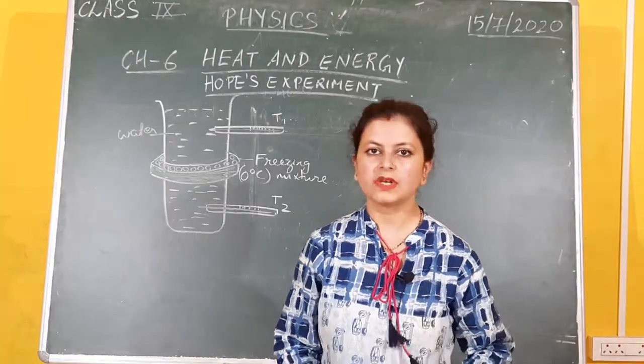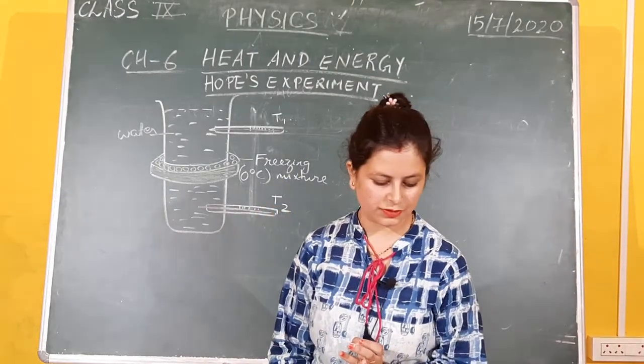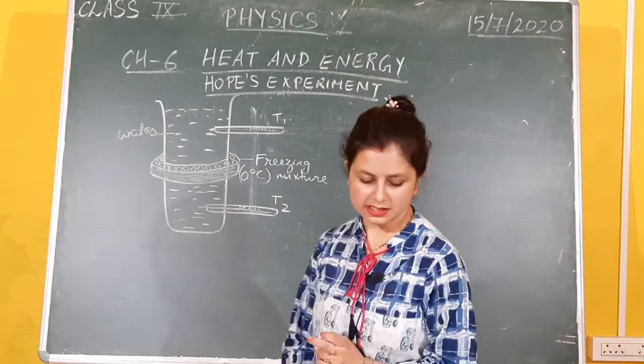So this is the apparatus that the scientist T.C. Hope used to demonstrate the anomalous expansion of water. This is called Hope's apparatus, okay.